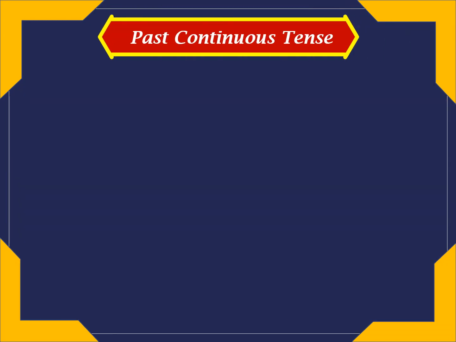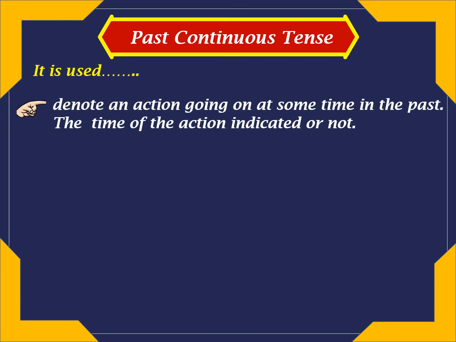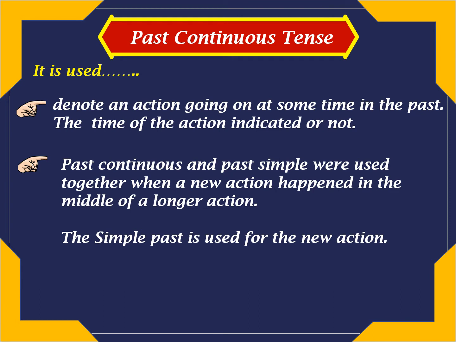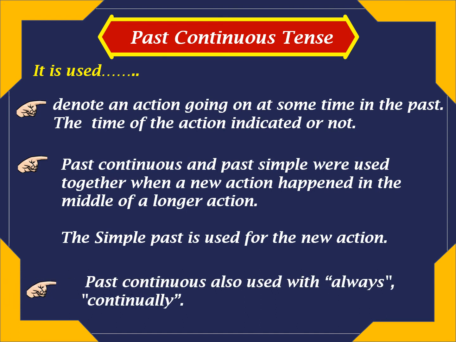Now the past continuous tense. It is used to denote an action going on at some time in the past, the time of the action indicated or not indicated. Past continuous and past simple are used together when a new action happened in the middle of a longer action. The simple past is used for the new action. Past continuous is also used with always and continually.